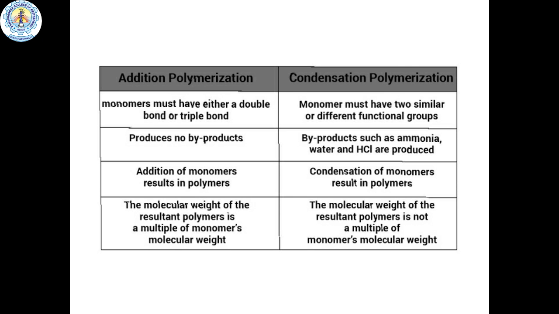But in condensation polymerization, byproducts are formed such as ammonia, water, HCl, etc. In addition polymerization, the molecular weight of the resultant polymer is a multiple of the monomer's molecular weight. In condensation polymerization, it is not a multiple of the monomer's molecular weight.